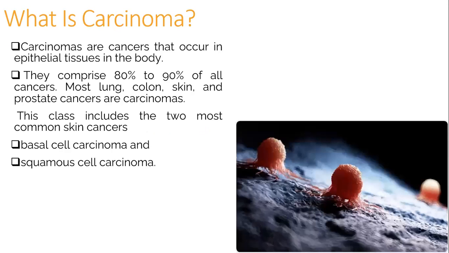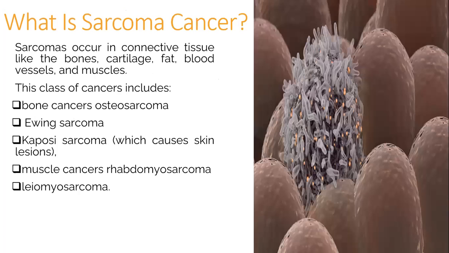What is carcinoma? Carcinomas are the cancers that occur in epithelial tissues in the body. They comprise 80% to 90% of all the cancers. Most lung, colon, skin, and prostate cancers are carcinomas. This class includes the two most common skin cancers, basal cell carcinoma and squamous cell carcinoma.